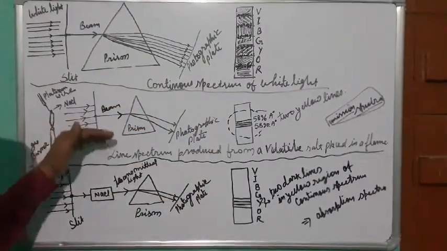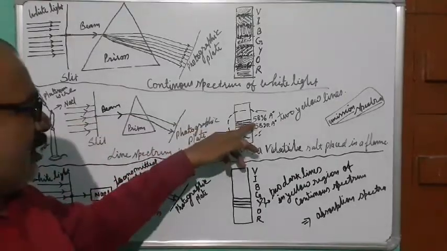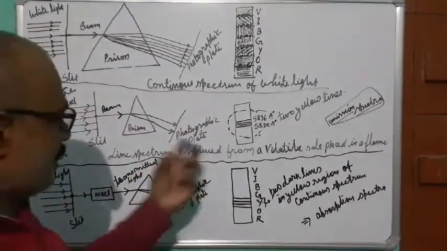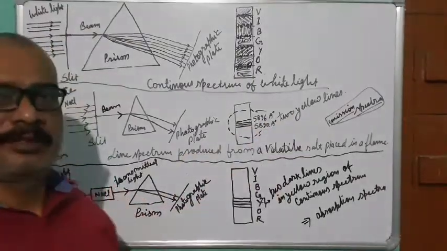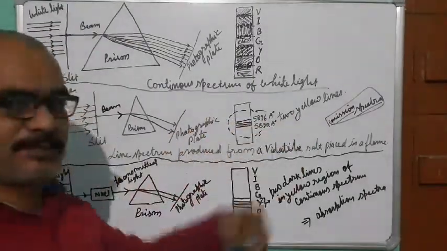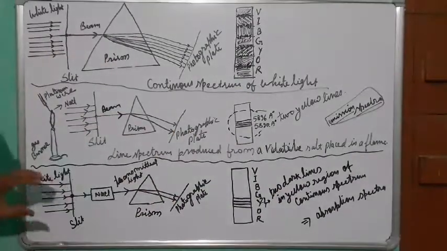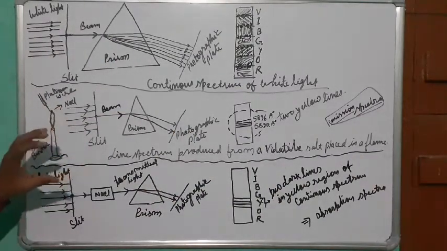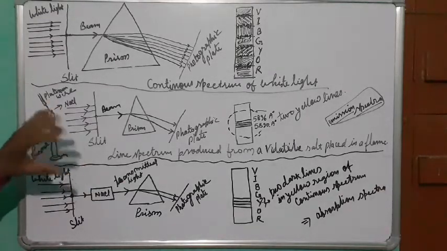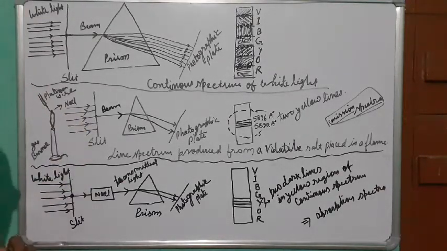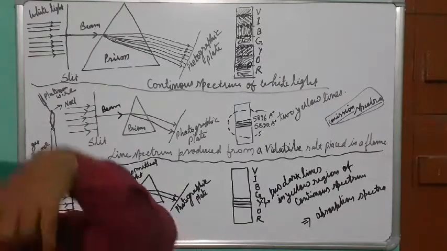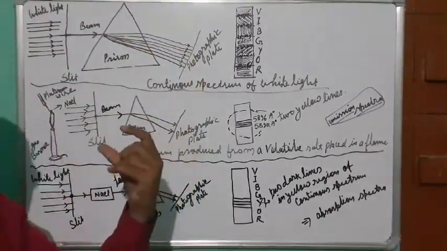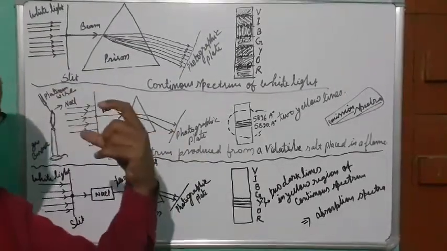When it releases, we get two spectral lines in the yellow range, and that is why it is an emission spectrum. Here we have supplied the energy. First we make the sodium chloride go into an excited state, so particularly sodium gets into the excited state. When it gets excited, it starts releasing energy.